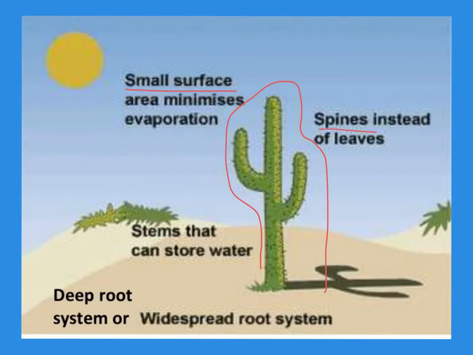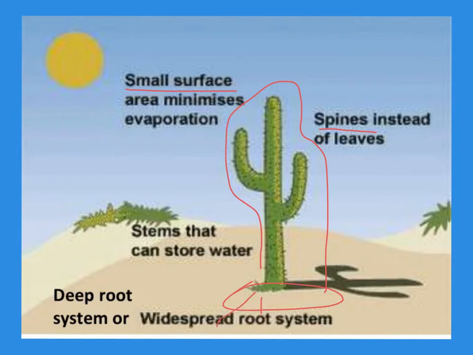We talked about this one in class a little bit. Remember, it has spines instead of leaves. This helps prevent animals from coming and taking the water that it stores inside the cactus. So that's another adaptation. It has stems, which we can't see, those would be underground, that can store water as well, and a deep root system.